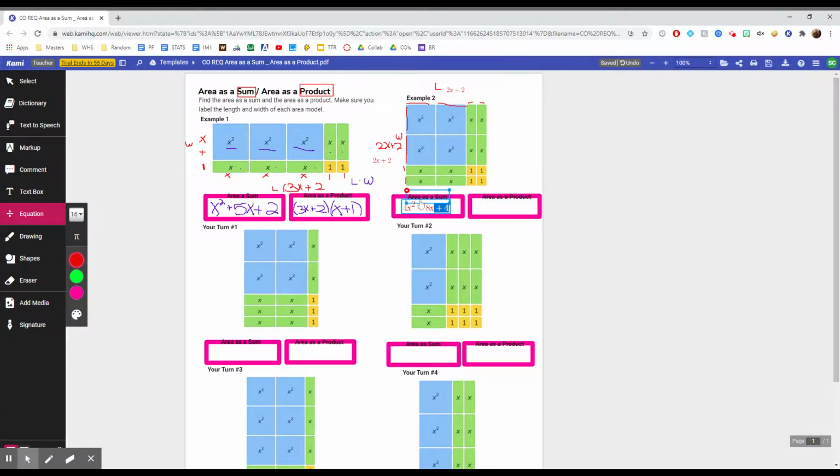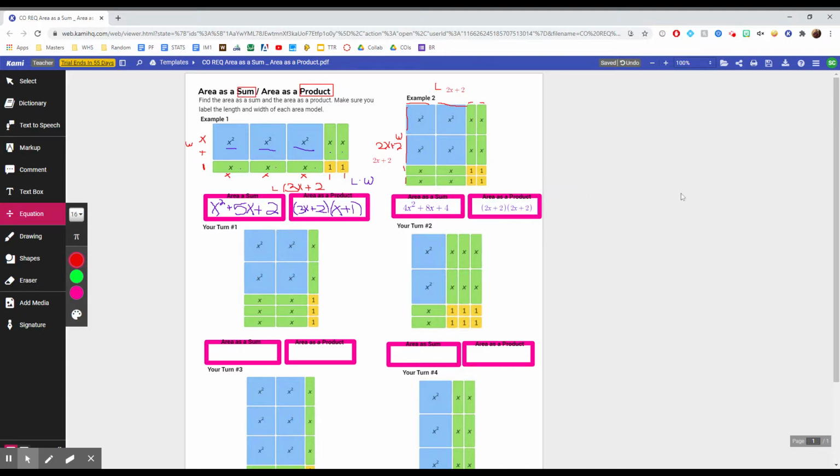As you can tell, this one right here, I can make it bigger so that it's easier to see. That's how I move it. And if you want to change the color, you can change the color here. Now the area as a product, let's work on that now. As a product, we have the length times width. So the length is 2x plus 2, so parentheses 2x plus 2. Close my parentheses, open another parentheses, times the width, which is again 2x plus 2. Close my parentheses, and now if you click here, you can allow it to move. You can change the color, you can make it bigger, it's your choice.